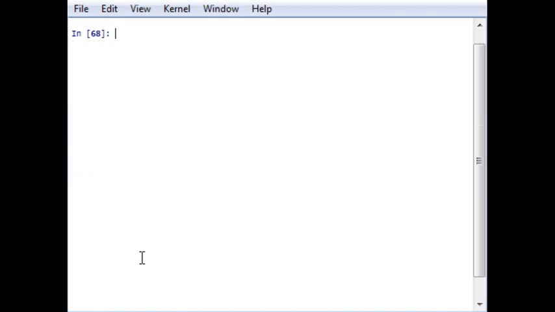What is the full function and how is it used? A full function fills particular data into all element positions. For example, numpy.full. Now in this I have a matrix of size 3 by 2.